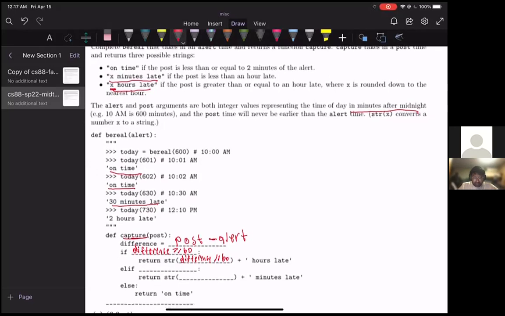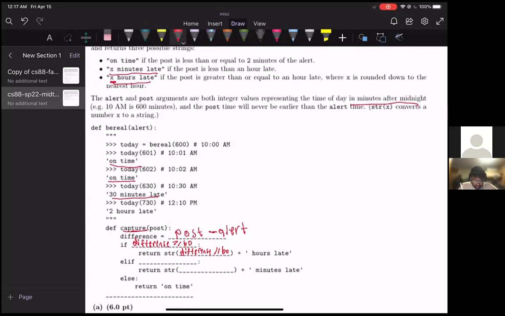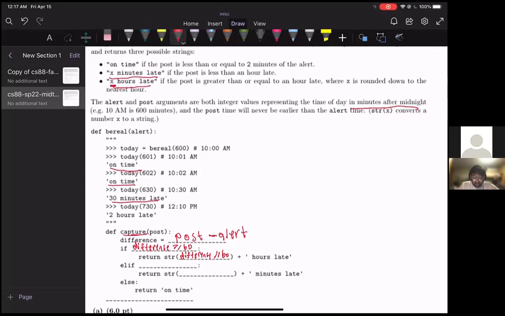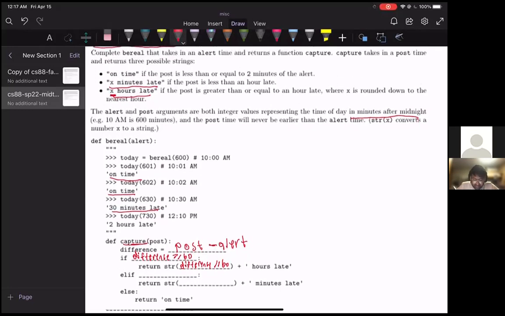Now on to the next case. The next case is if the difference is something, then we return blank plus minutes late. And once again, going back to the instructions, it says we only return minutes late if the post is less than an hour late. So if it's late, that means it has to be over 2 minutes after the alert time, and it also has to be less than an hour.